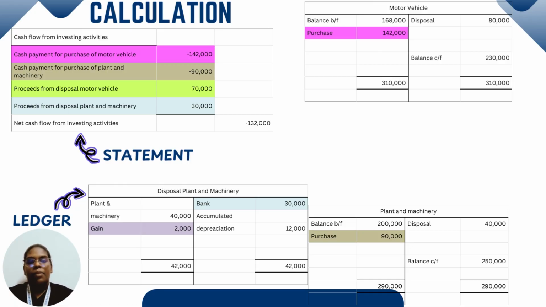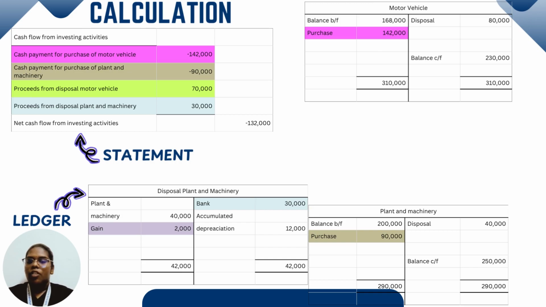In debit side we get purchase, it is 142,000. Second is cash payment for purchase of plant and machinery. We want to open plant and machinery ledger, and in debit side is balance brought forward. In credit side is disposal and balance carry forward. In debit side we get purchase, it is 19,000.